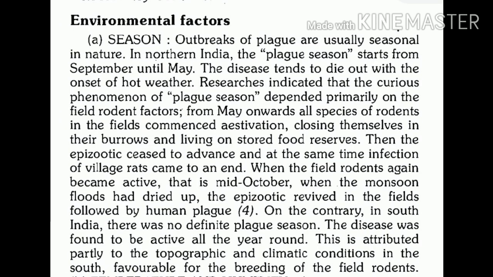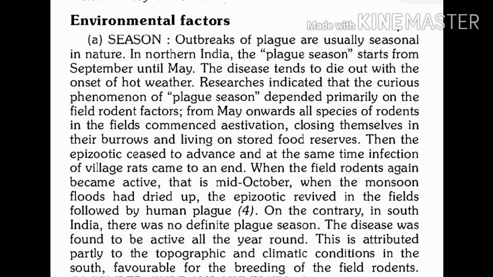For plague, the environmental factors involved mainly include season. In certain parts of India, plague shows a seasonal pattern, and that season is known as plague season. This plague season we can mainly find in northern India. Now, what is the meaning of this plague season? Basically, this season is from September till the month of May.